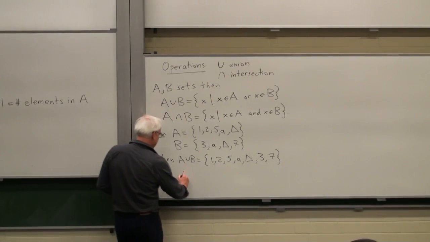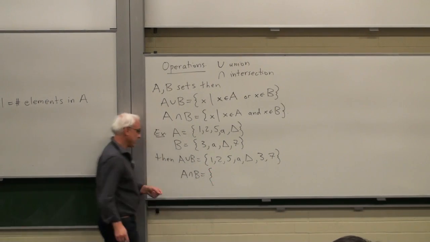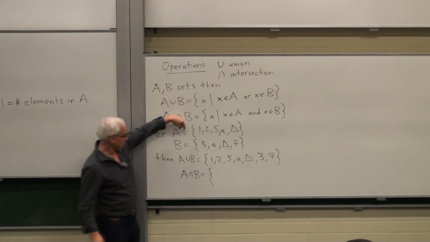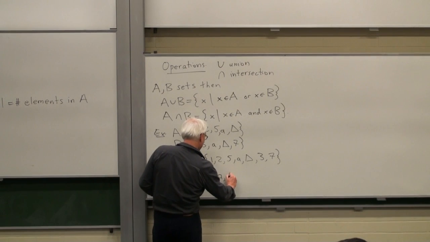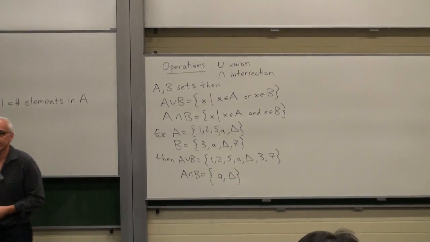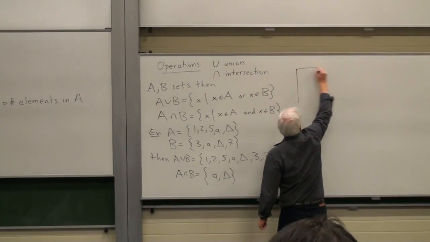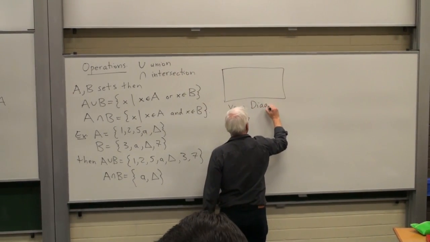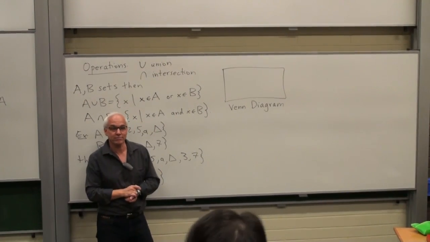And the intersection, well, the set of things that belong to both A and B, that's the common elements, which there's A and triangle, I suppose. Sometimes we have what's called a Venn diagram to illustrate sets, give us a picture, what's going on.